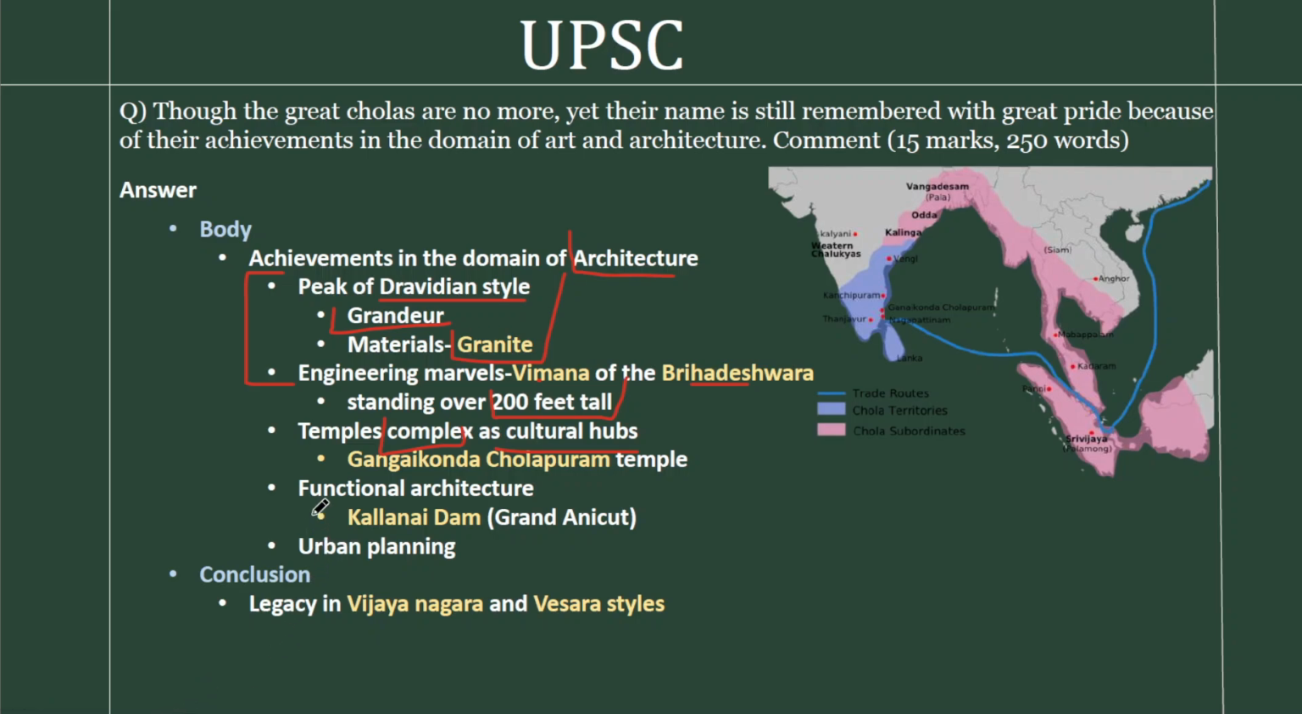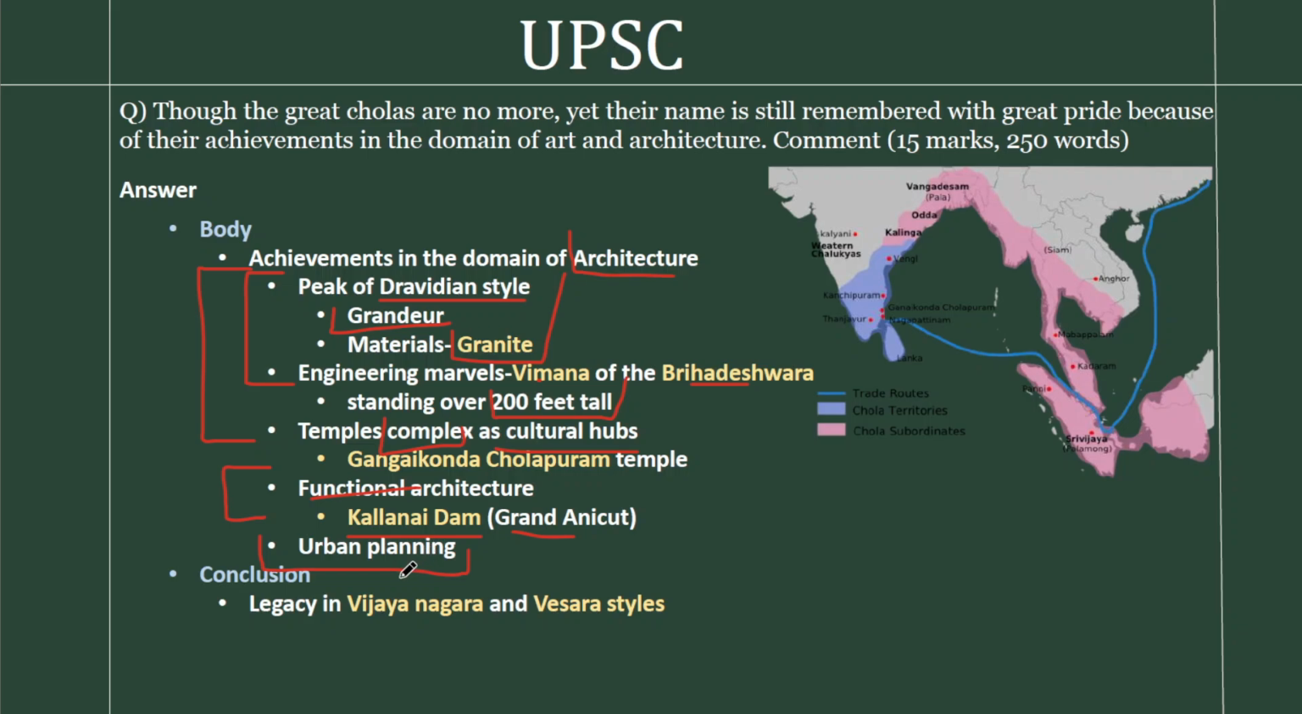And the fourth one is functional architecture. So we can say this as religious as well as cultural architecture. We have functional architecture as well under the Chola times. And one example is the Kallanai Dam or the Grand Anicut in the Kaveri River. Finally, we have the urban planning of Cholas as a testimony to their architectural contributions. So on the whole, we have 5 points in the second, 6 points in the first, and we have given enough value additions to substantiate and to make this point more than generic.